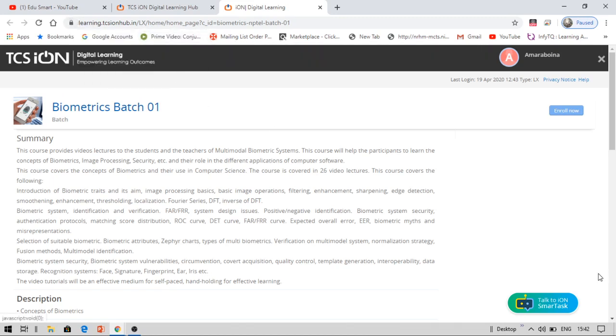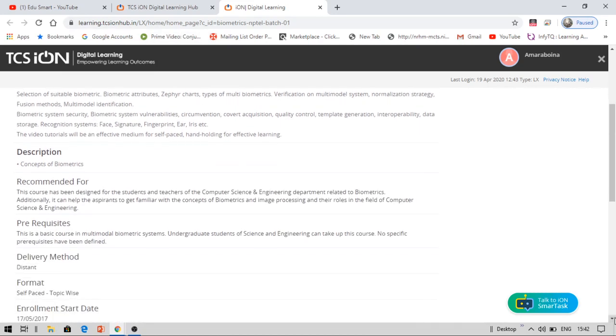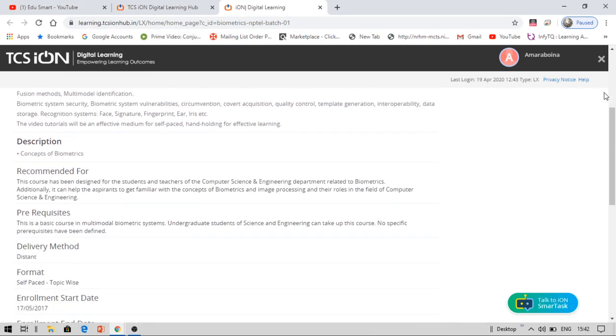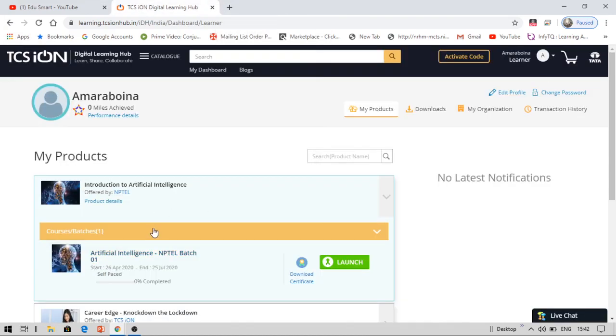Why am I getting biometrics batch 1? This is some technical error, something like this can happen. This was my previous certificate. Why am I getting this? Okay, let me launch this course.